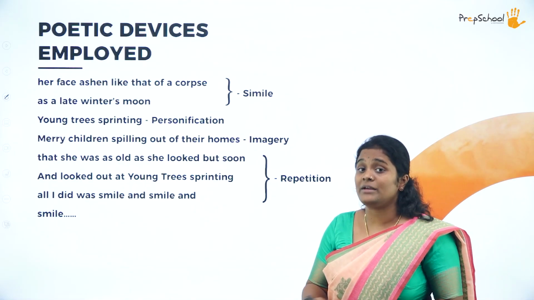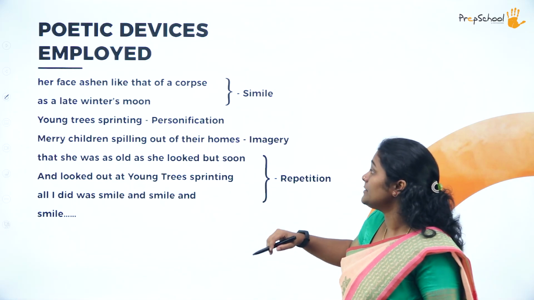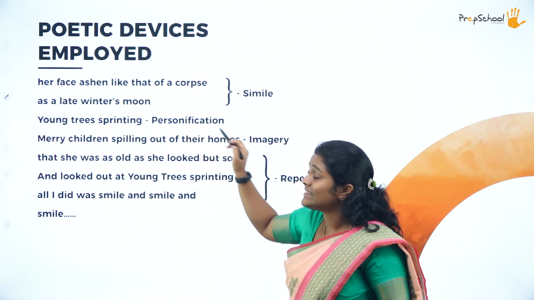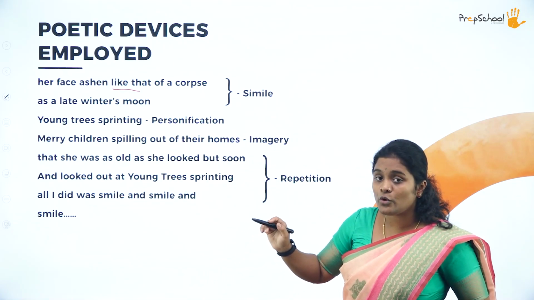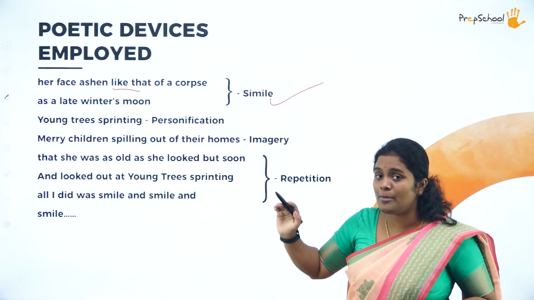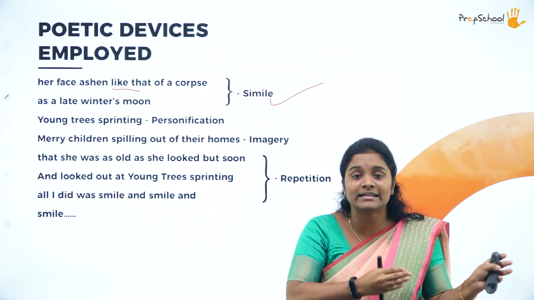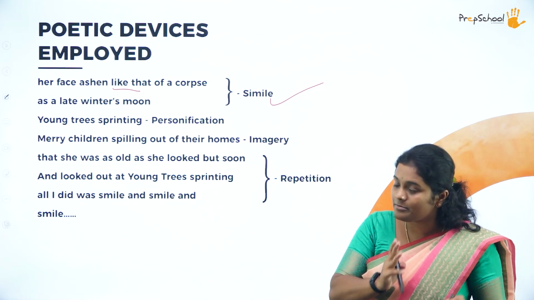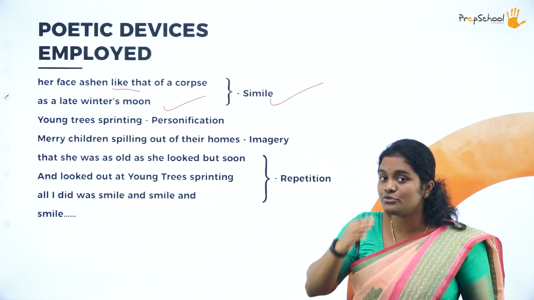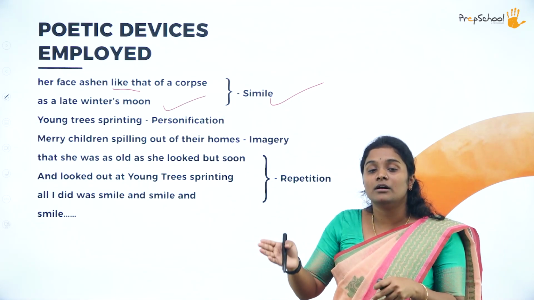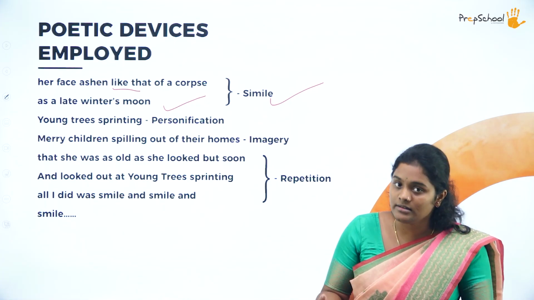Let's have a quick recap if we have forgotten or missed any of the poetic devices. Let's see over here. Her face ashen like that of a corpse. Okay, this comparison is of course an example of simile. Her face, how is it looking? It is looking like that of a corpse, like a dead body. Then, as a late winter's moon, I also brought your attention to this one. Her face is again being compared to a late winter's moon, which is pale and colorless.